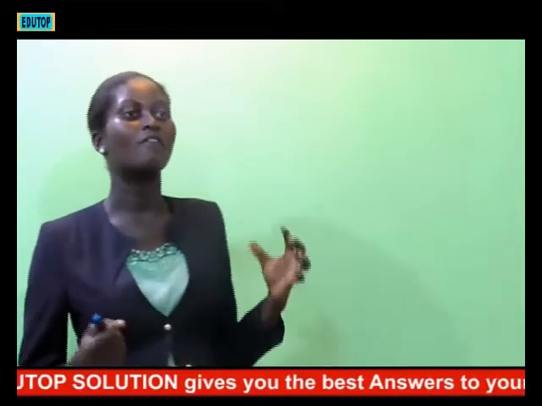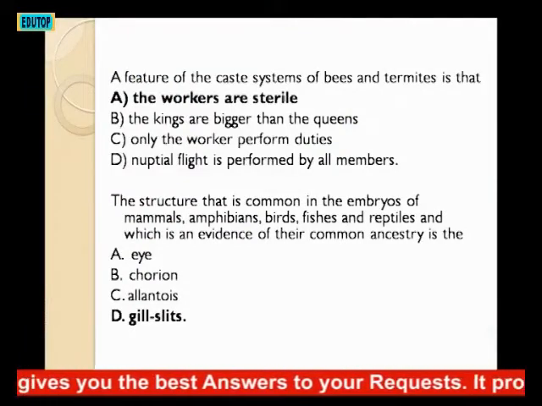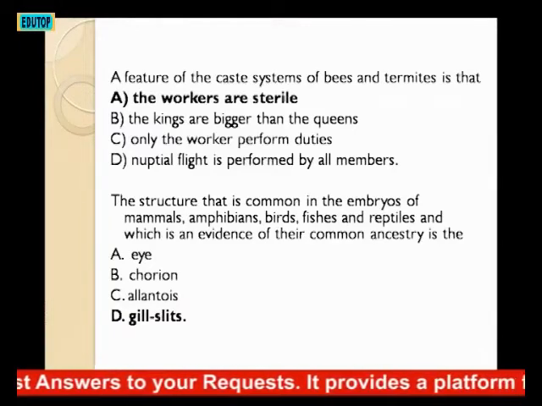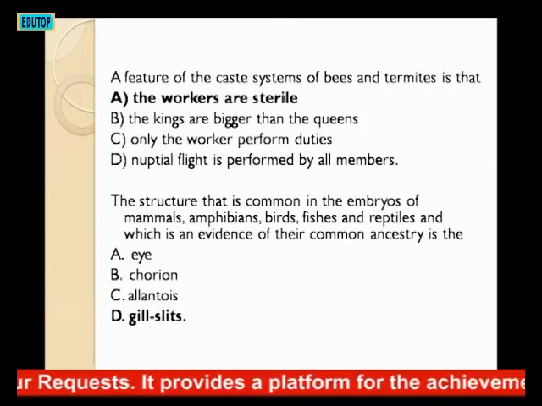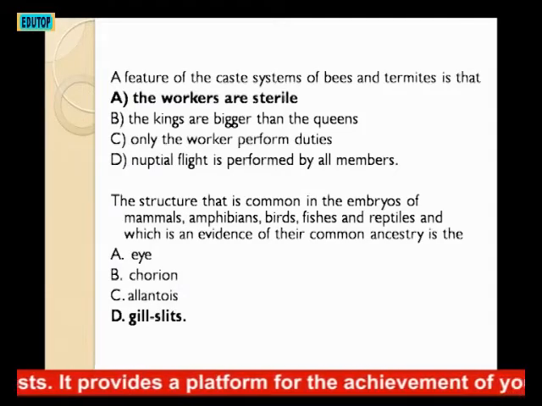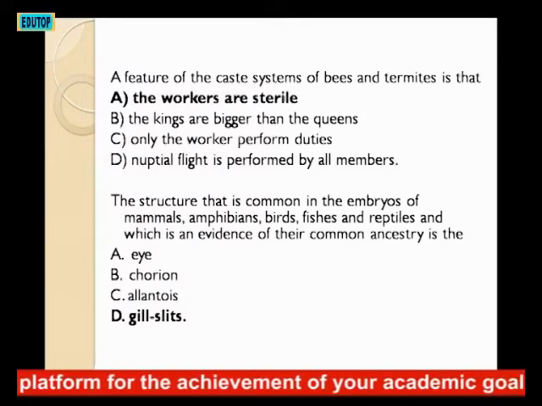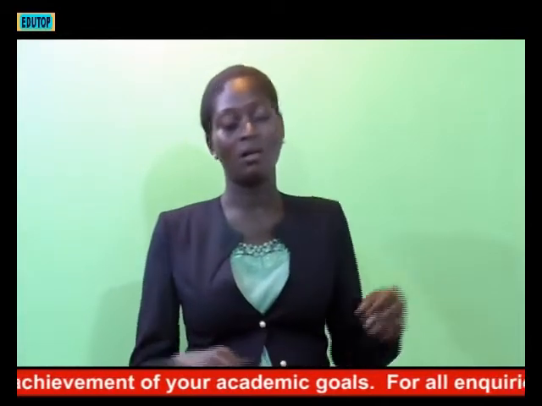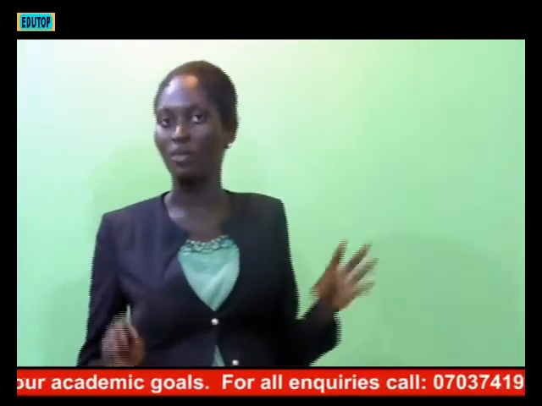The next question. A feature of the caste system of bees and termites is that A. The workers are sterile. B. The kings are bigger than the queens. C. Only the workers perform duties. D. Nuptial flight is performed by all members. We are very familiar with the case of bees and termites. We discover that all of them perform duties. Their duties are different one from the other. So option C is out of it.